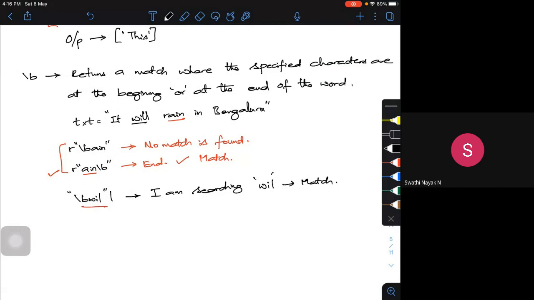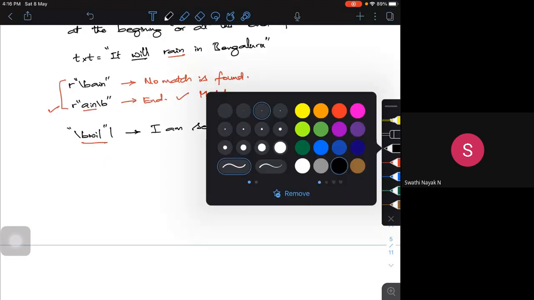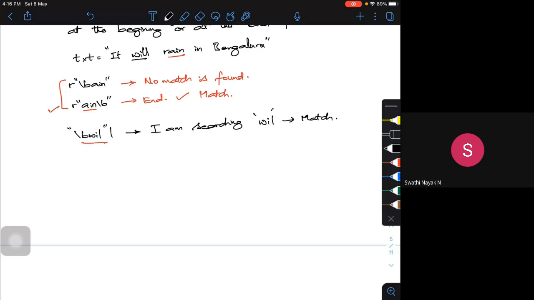If I write a Python program for the first one, for the end, my program should be something like this: import re, define your text, that is, it will rain in Bengaluru.